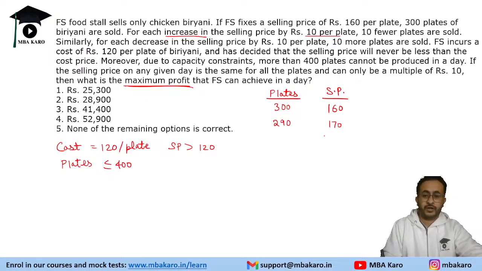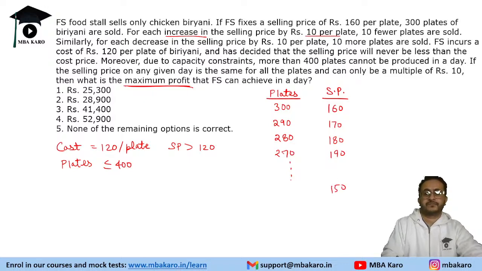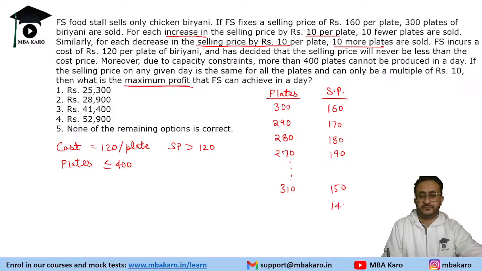Now if you increase by 10 further, then even lesser will be sold, and so on. Similarly, if you decrease the selling price by 10, 10 more plates are sold, so it will be 310, right? And if you make it 140, it will be 320. At 130, it will be 330. Okay, so that is what is given to us.